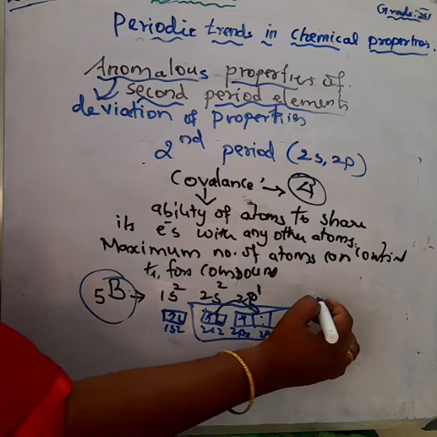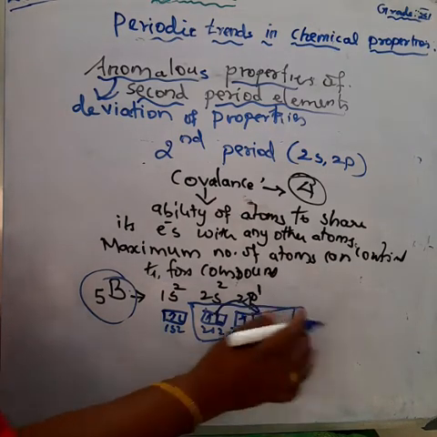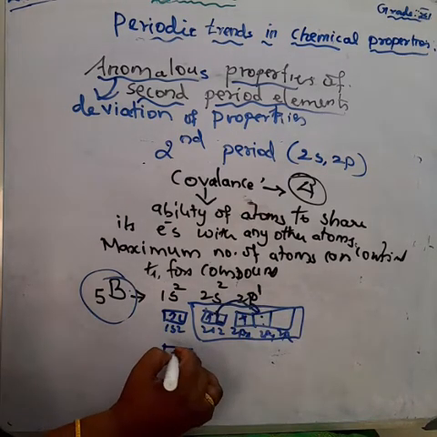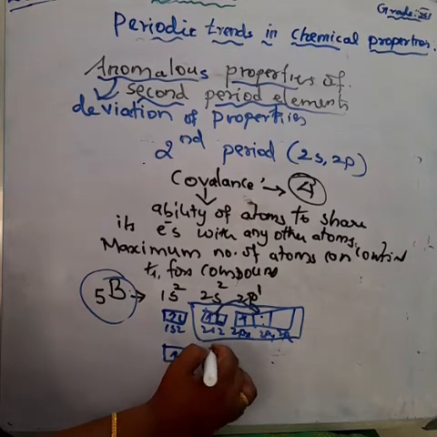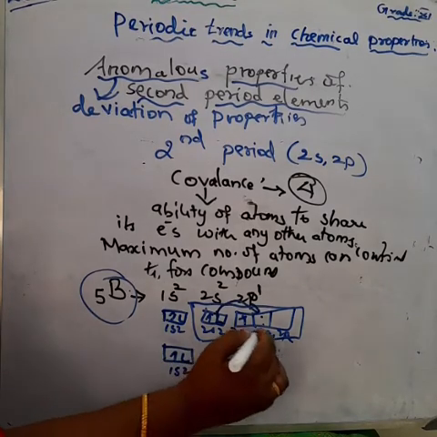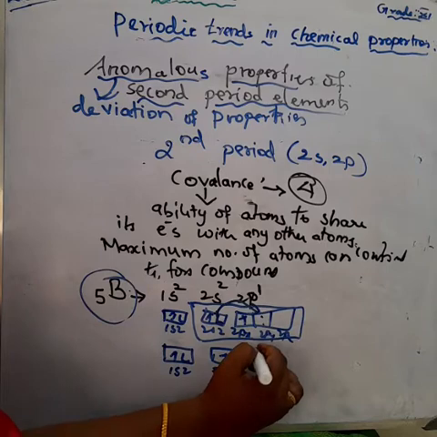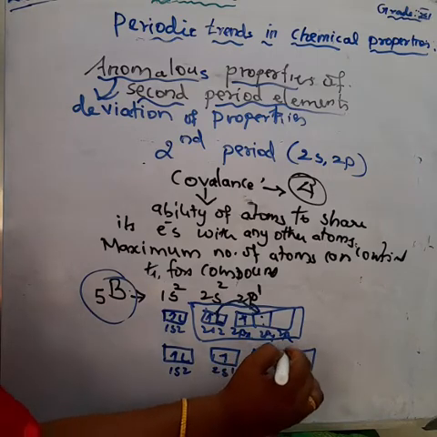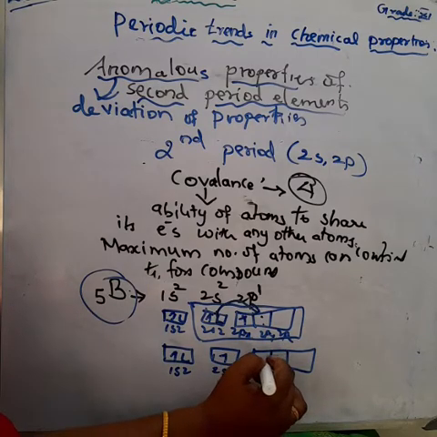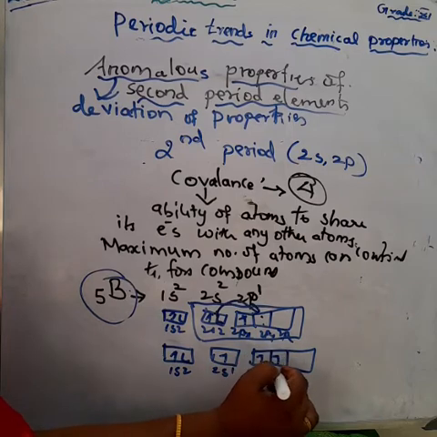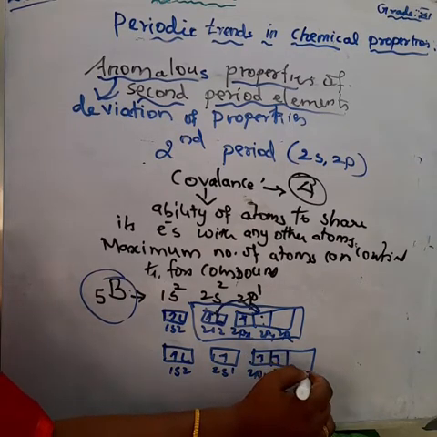So 1s has 2 electrons, and 1 electron from 2s goes to the 2py orbital. Here only 1 orbital remains free.